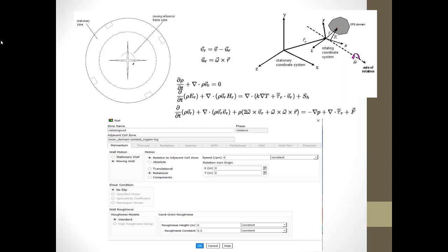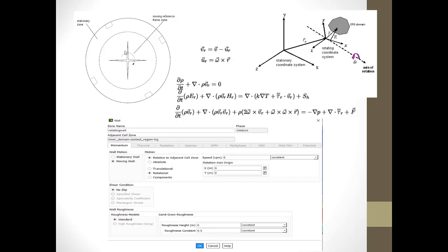On the top right hand side you can see the CFD domain, and this is the axis of rotation about which the domain is rotating. R bar is this one into omega, which is the angular velocity about which the CFD domain is rotating. Here the axis is at the center of the domain itself. R bar and omega are the product from the center of the axis of rotation. So in the frame motion or in the MRF, we consider only the zone motion with respect to the center of the axis of rotation.